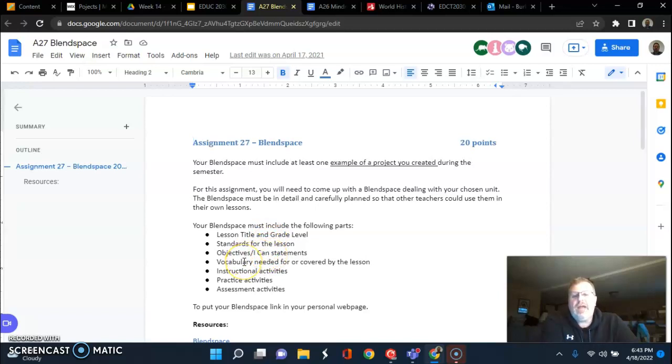Fourth tile would be vocabulary, either vocabulary that they need for this, so in other words, things you need to review to make sure they understand for the lesson, or vocabulary that's going to be covered in the lesson, or it could be both. Some that needs to be covered and then some new ones that you're going to go over. So that's a fourth tile.